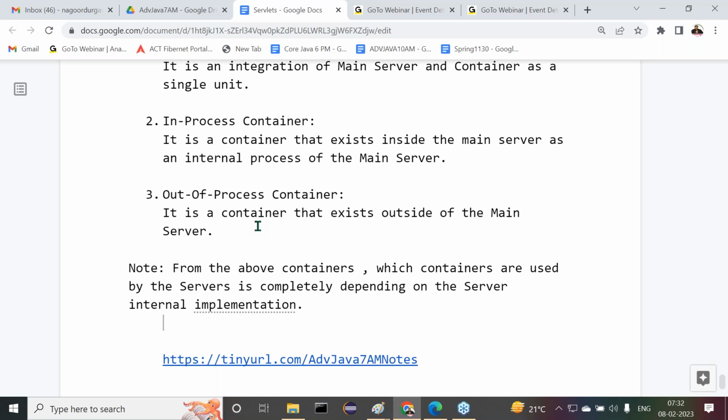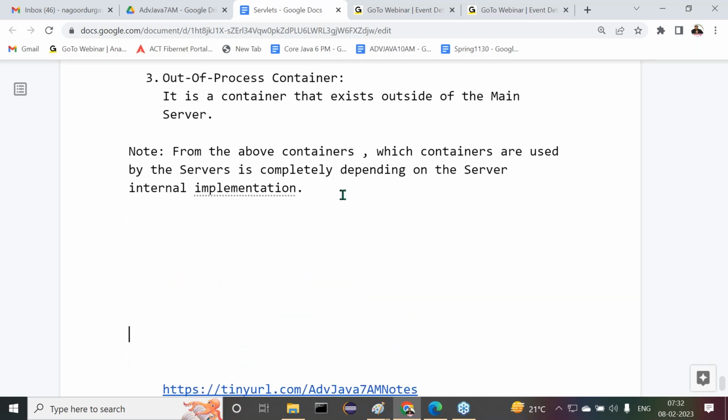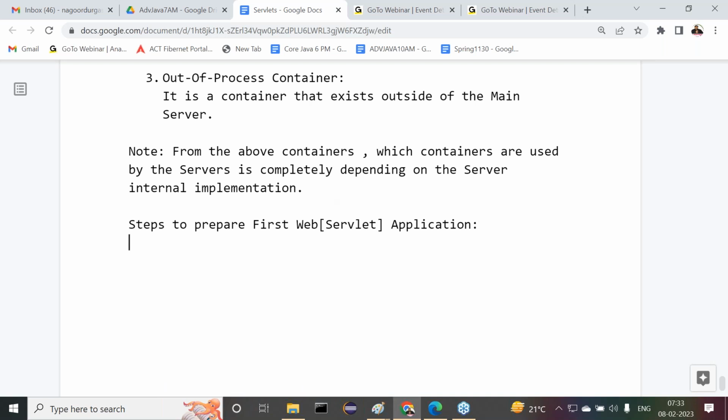Right, guys. This was about the total containers topic, and the total concept of the server we understood. After completion of it, the next topic is steps to prepare the first web application. Web application here means a servlet application only, not any other one. Steps to prepare the first web application.